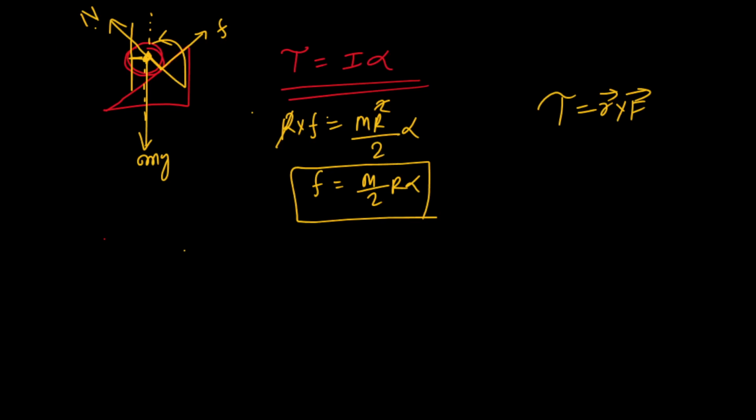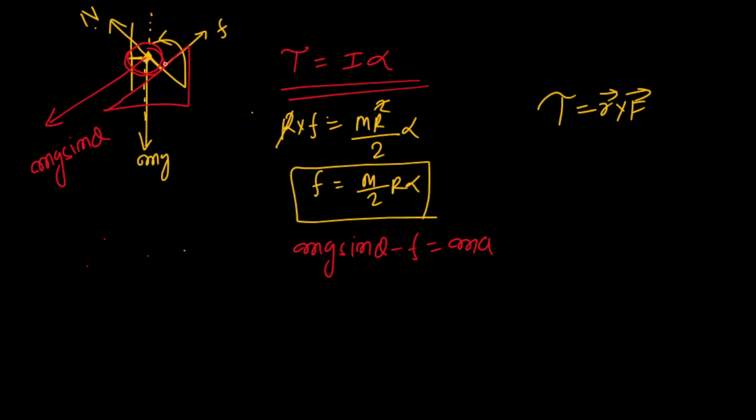Now write the translation equation. So it is translating along which surface? Along this inclined plane. So along this inclined plane, what are the forces acting? A component of mg is acting in this direction, mg sin theta. The body is coming down, so we will say that mg sin theta is greater than f, and in that case you will write mg sin theta minus f is equal to ma.